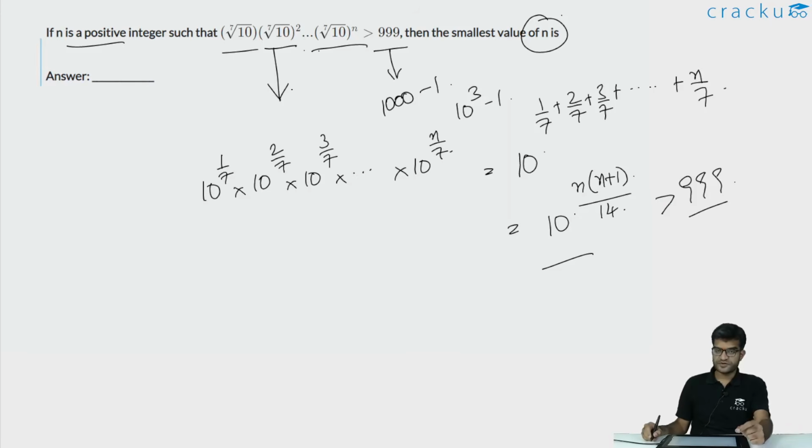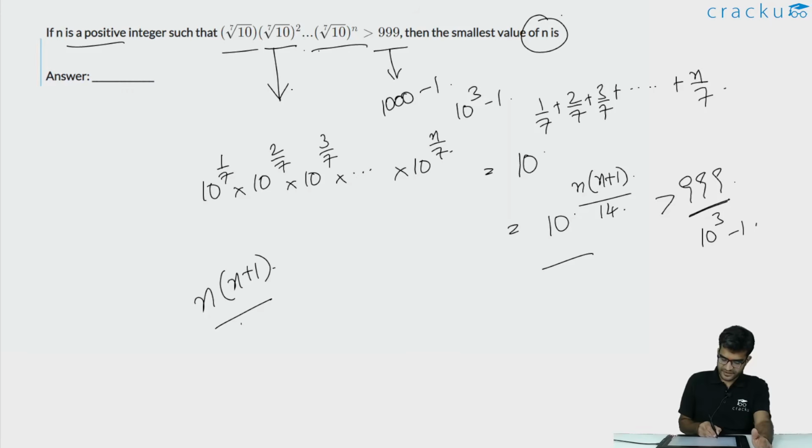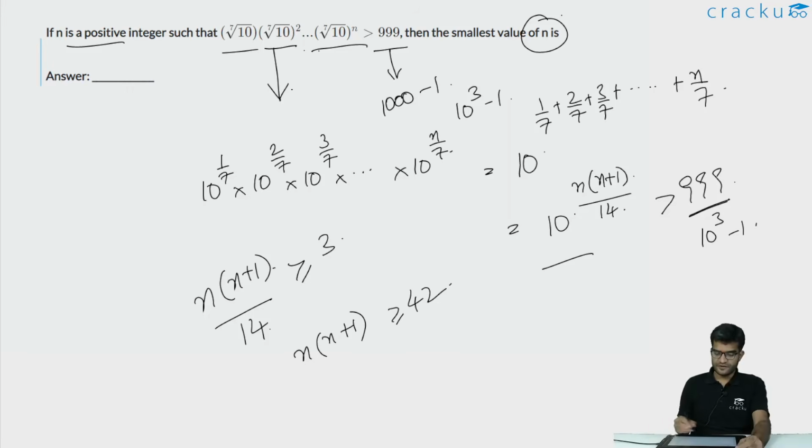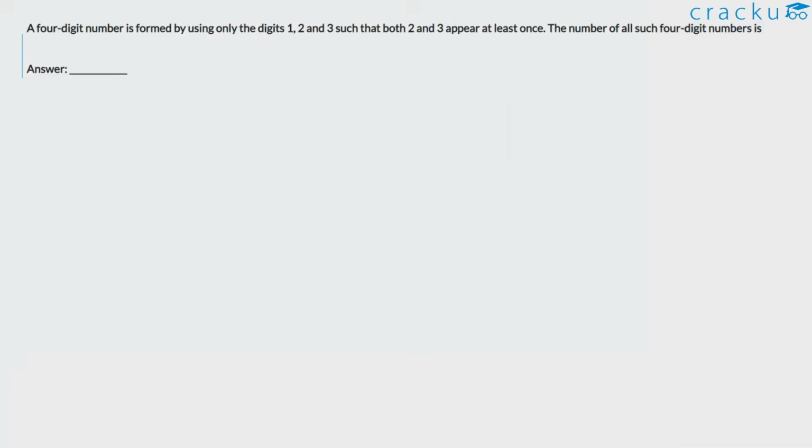So the smallest possible value, basically because 999 is 10 cube minus 1, like we have discussed earlier. The value of n into n plus 1 by 14 has to be greater than or equal to 3. Or the value of n into n plus 1 has to be greater than or equal to 42. And the minimum possible value of n for which this is true is equal to 6, because this becomes equal to 6 into 7, which is equal to 42.